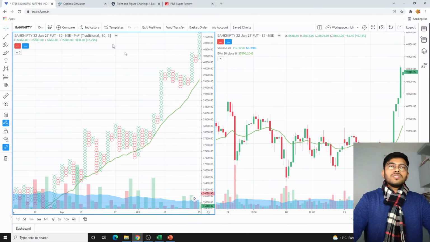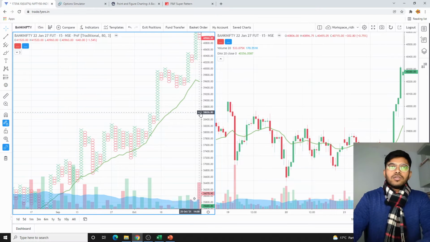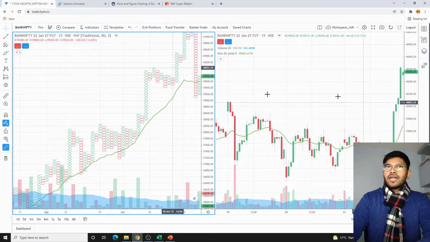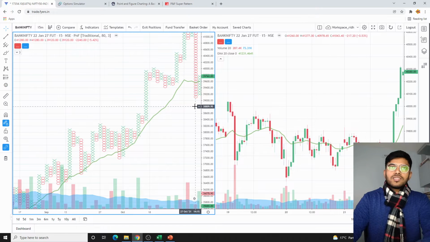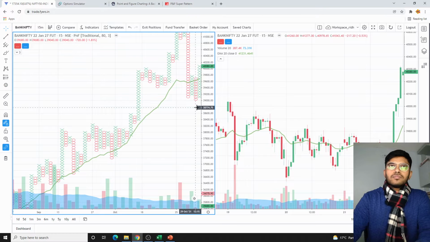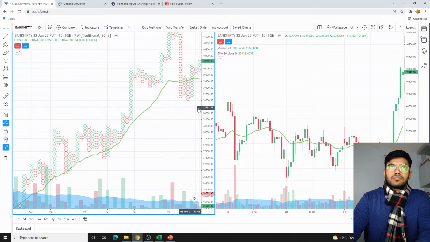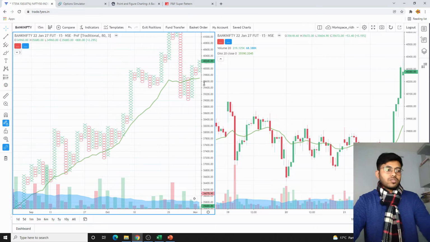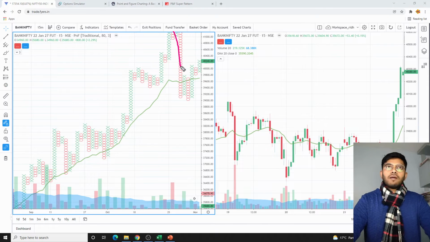Nevertheless this does not bother me. So you can see 26, 27, 28, there was a huge fall. Had it been the case that I would have seen this on 27th itself, I would have exited the trade. So yeah, even if it came back here, you see how much time it is spending. So that was the idea, that even if it comes back here, it will try to spend some time. So exactly the same thing is happening here.